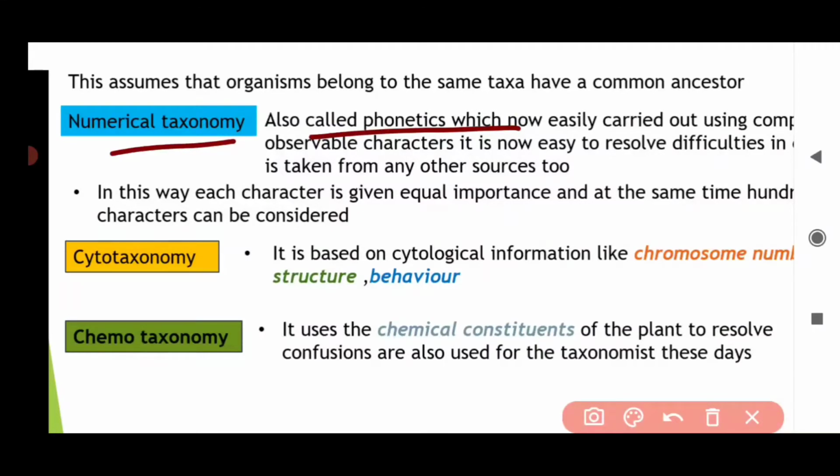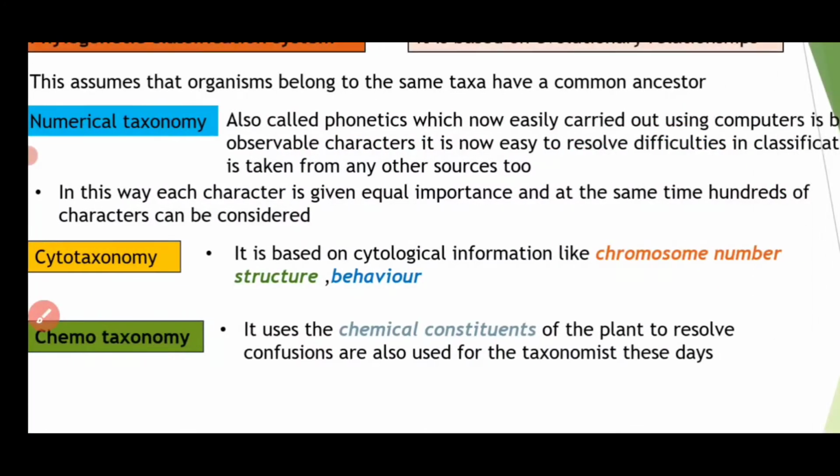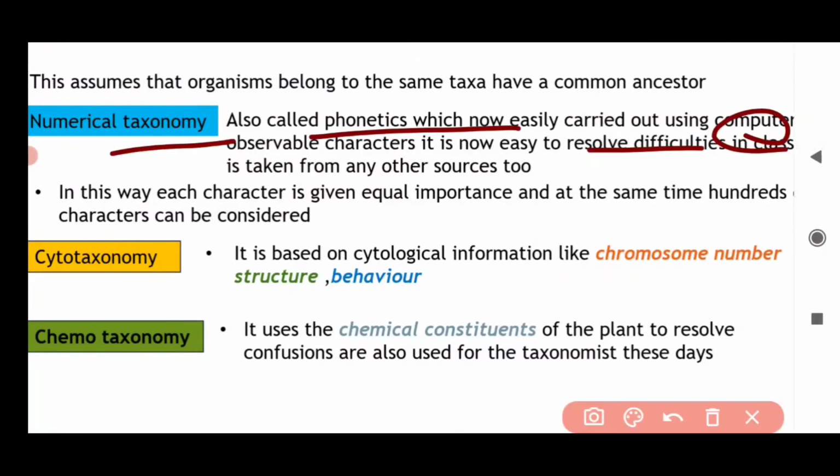It is now easily carried out using computers. So what happens? There are so many characters, and if we take more characters, data will be more accurate. So for that we use numerical taxonomy.